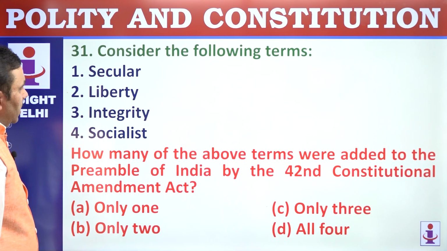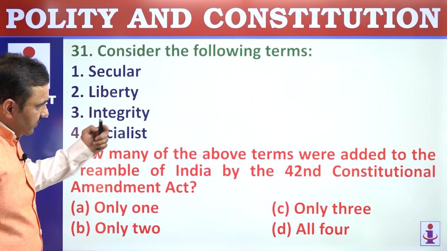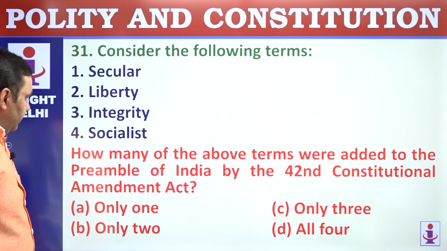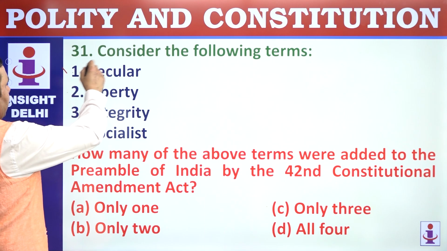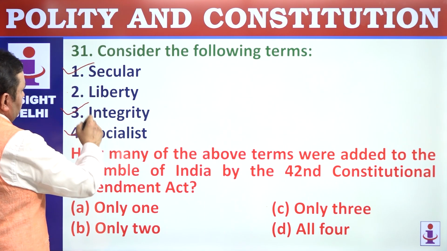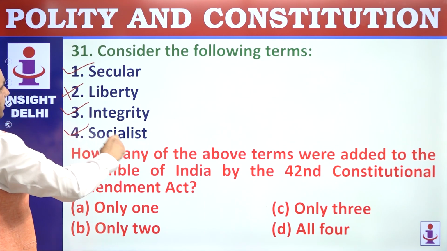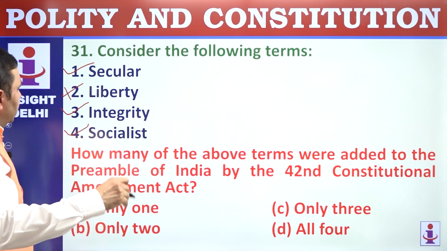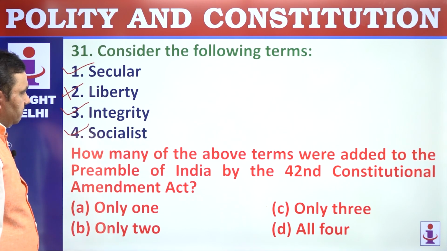31. Consider the terms: how many of the above terms were added to the preamble by the 42nd Amendment Act? Secular, integrity and socialist. So earlier there was liberty, now liberty and unity and integrity was the phrase added.